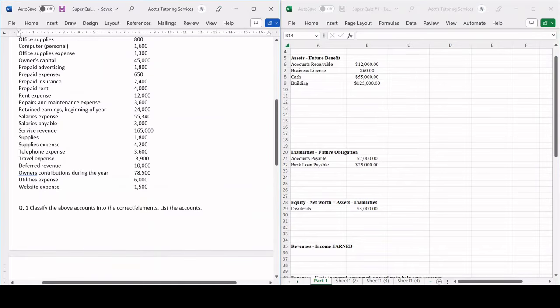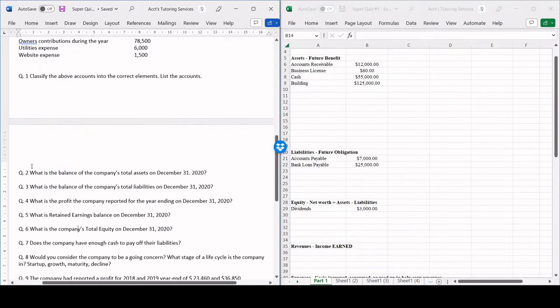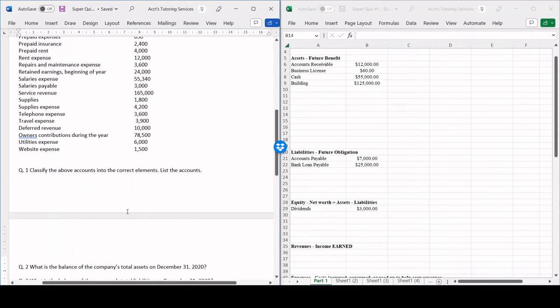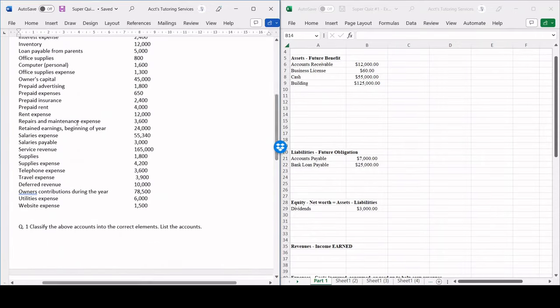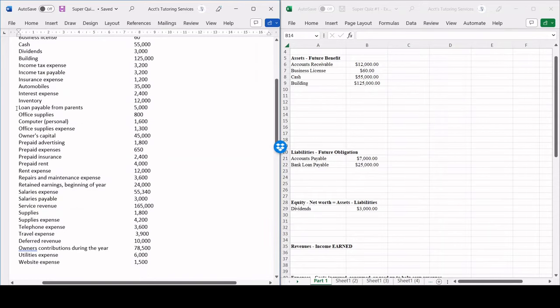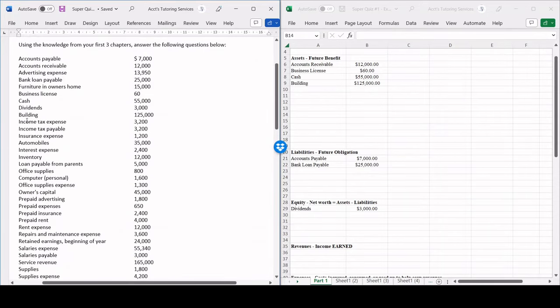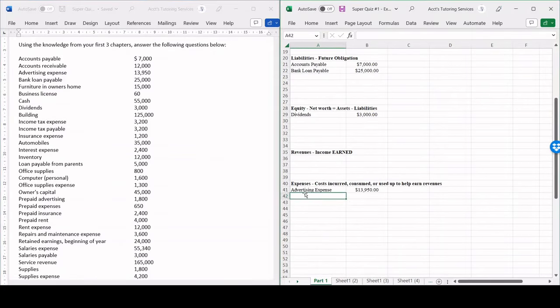Even if it doesn't ask us to do question 1, if it jumps straight to these questions on the super quiz, I want you guys to take this step and do this regardless because it helps you separate the different accounts. And this way it will help you solve the answer correctly. Next one is income tax expense. Once again, anything that has an expense on it is going to go directly to expense. So income tax expense is going to be $3,200.